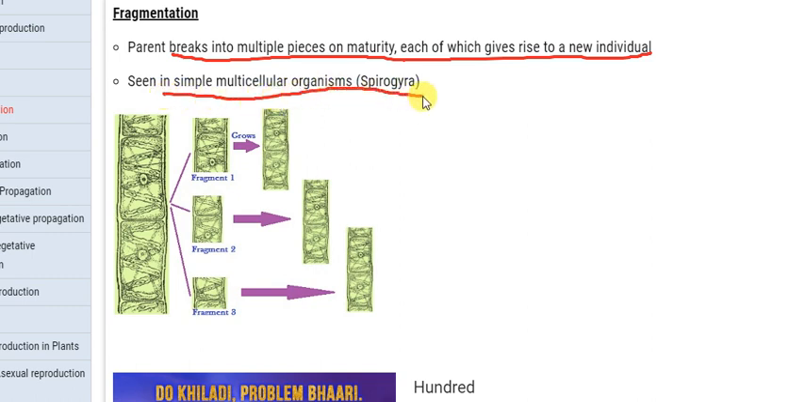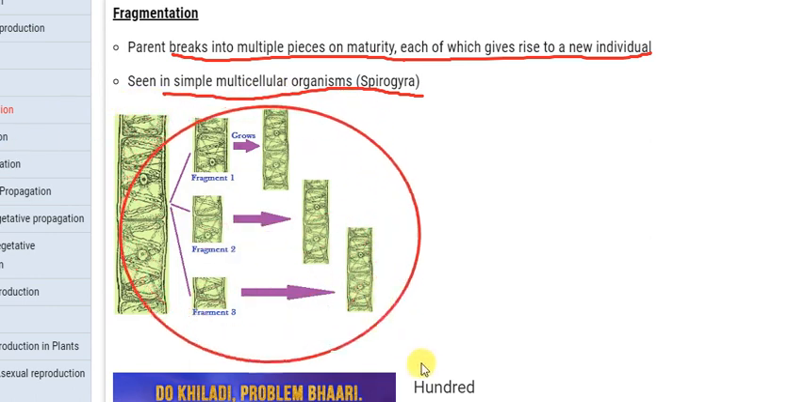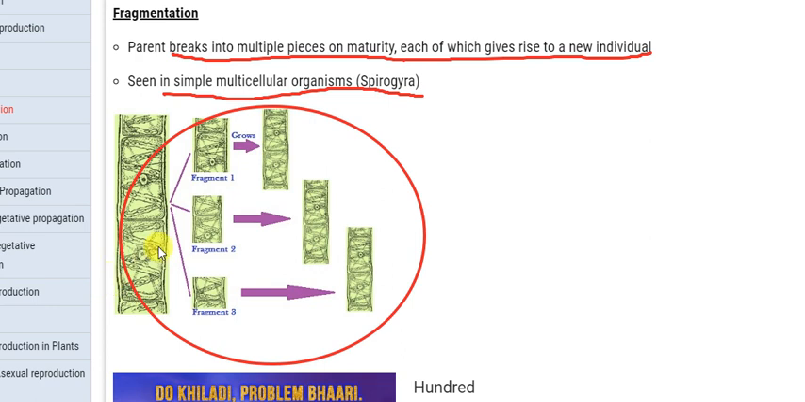Okay, fragmentation is seen in multicellular organisms. For example, it has been given Spirogyra. So here you can see the diagram also. With the help of the diagram we can see that this is Spirogyra, and it is cut into three fragments. The first fragment grows into a new individual, the second fragment also grows into a new individual, and the third fragment also grows into a new individual. So in fragmentation, when the parent breaks down into multiple pieces, they grow into new individuals. Okay.